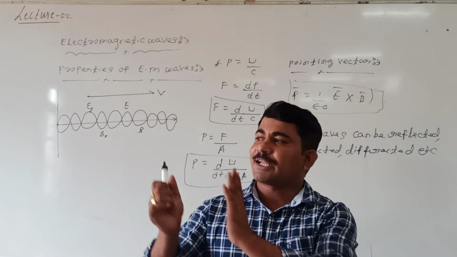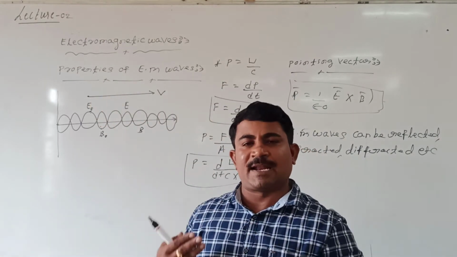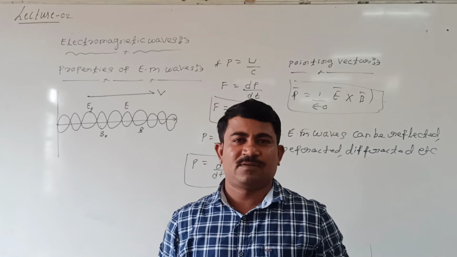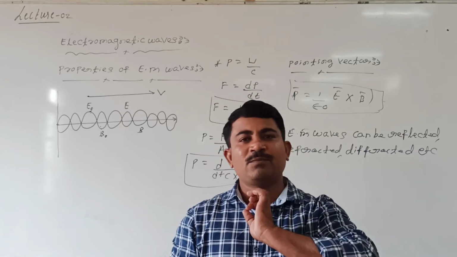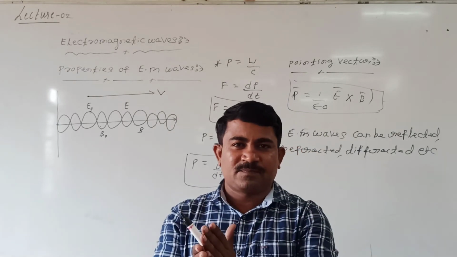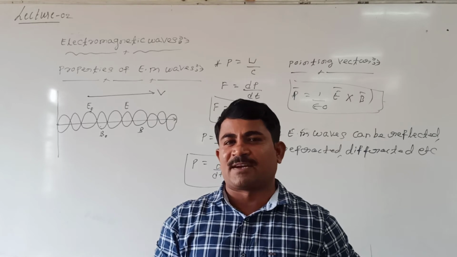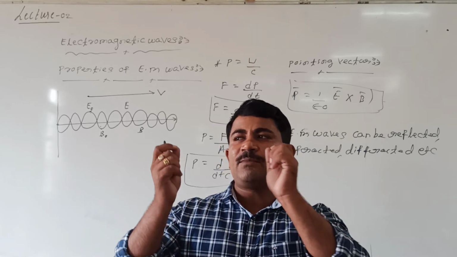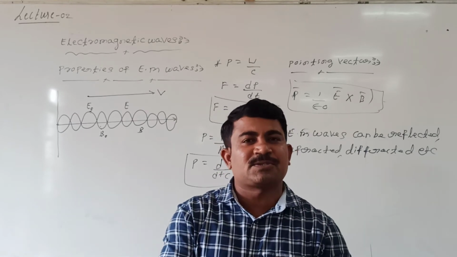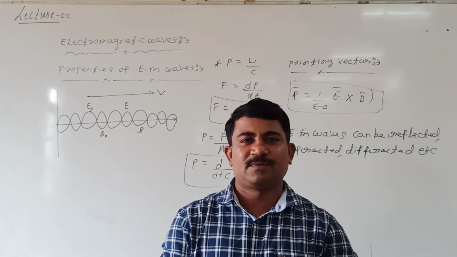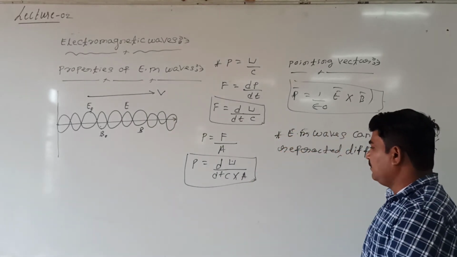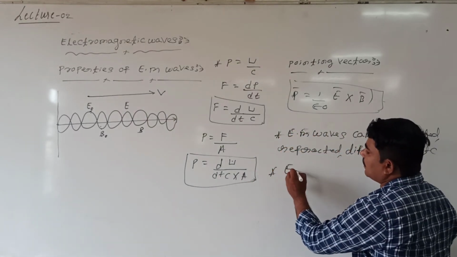Just remember, the electromagnetic wave coming from the sun, whether it comes naturally or artificially, is reflected, refracted, diffracted, and polarized. These are properties of electromagnetic waves. And one more property: wherever an electromagnetic wave comes, it consists of time varying electric field and magnetic field, and charge is oscillating continuously, so the wave is always neutral in nature when propagating in a medium.